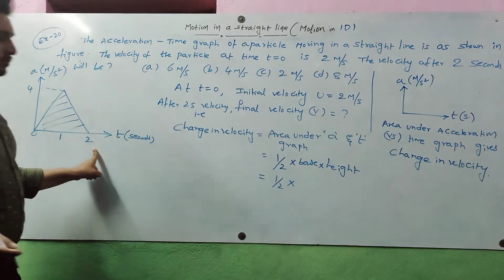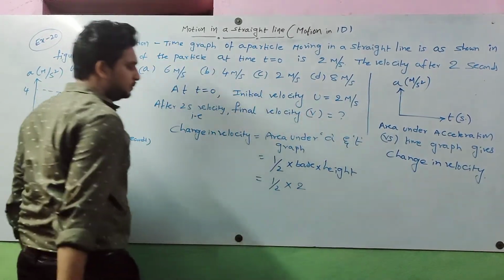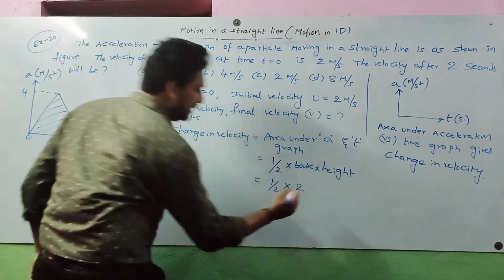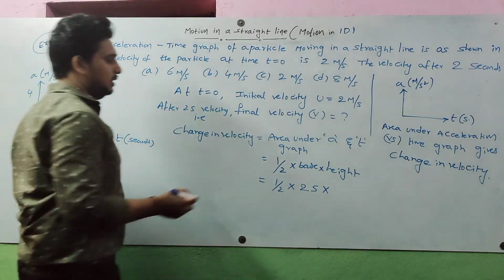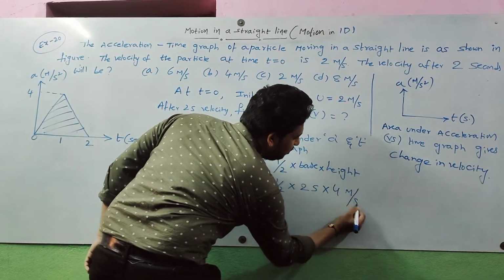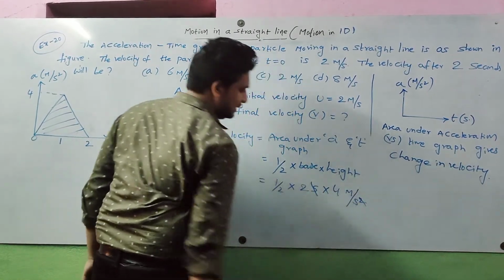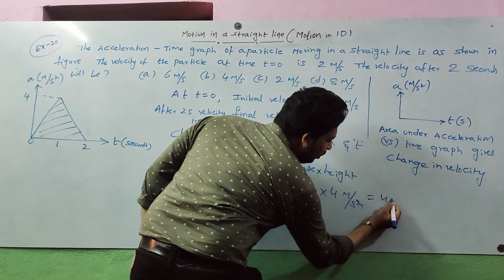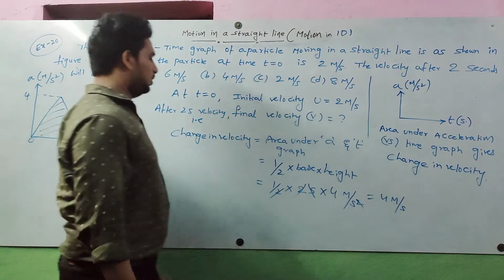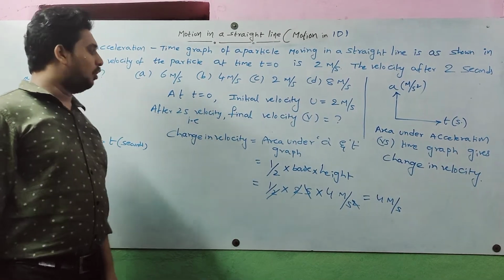Half into base. The base is 2 seconds, and the height is 4 meter per second square. The seconds square cancels, the 2 cancels, and finally we get 4 meter per second. So the change in velocity is 4 meter per second.